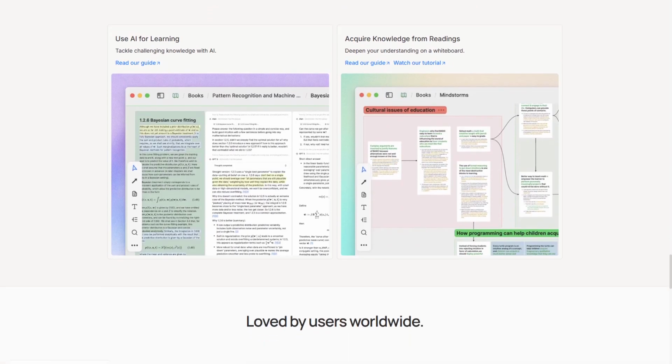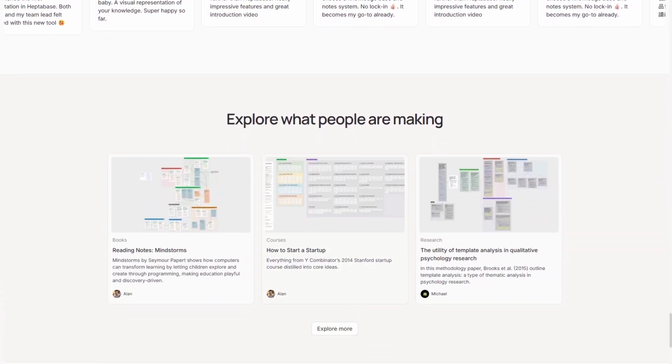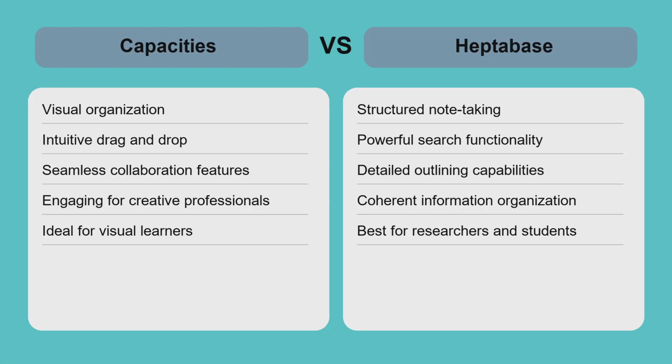and students. While it provides a more traditional approach to note-taking, some users may find it less visually engaging compared to Capacities. Heptabase is best suited for those who prioritize structured information and need a reliable way to manage extensive research and notes. When comparing Capacities and Heptabase, consider your workflow and preferences.